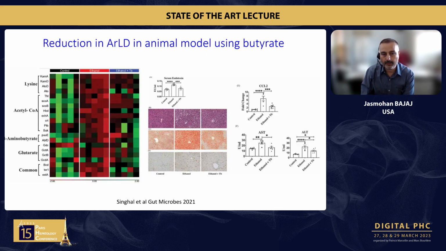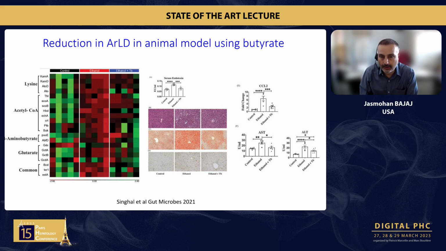In this nice study published in 2021, the alcohol-related liver disease in an animal model was completely reduced using butyrate, which, as you know, is a short-chain fatty acid produced by beneficial bacteria such as Ruminococcaceae and Lactobacillus that are usually higher in people without chronic liver disease.